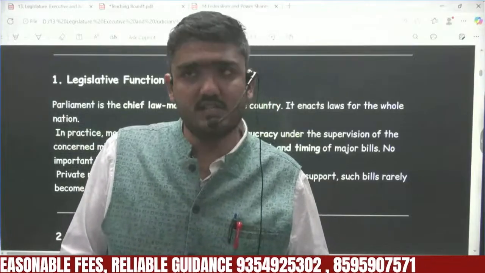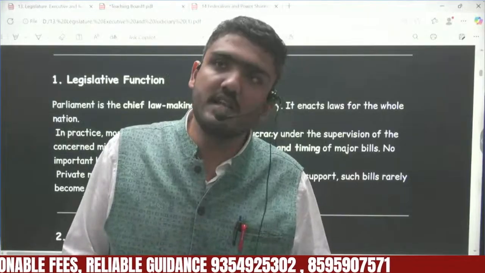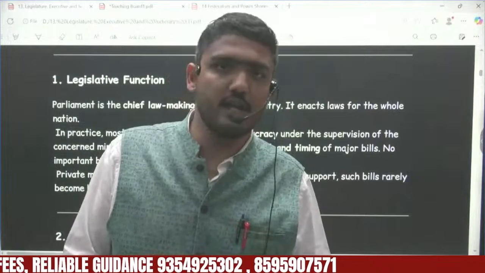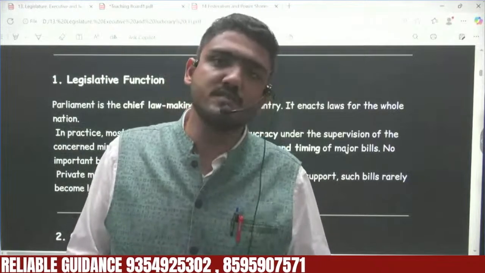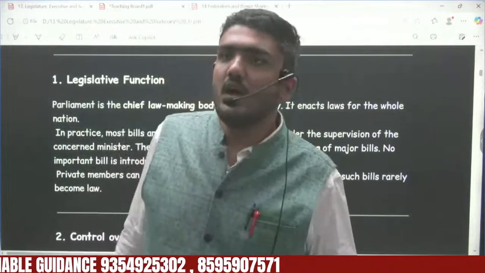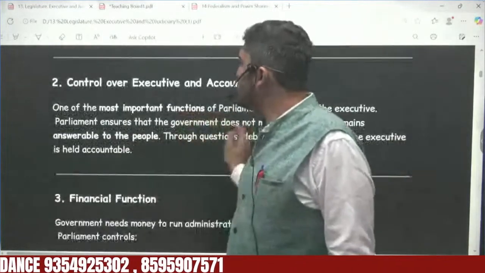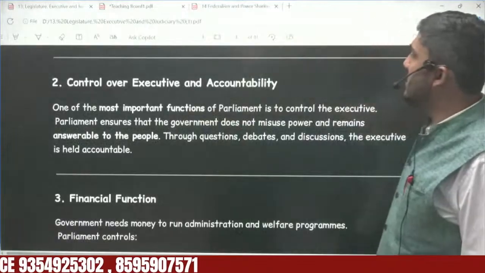So the first function of parliament is the legislative function, that is basically to make laws. In simple terms, it makes laws. Another function of the legislature is control over the executive and accountability.